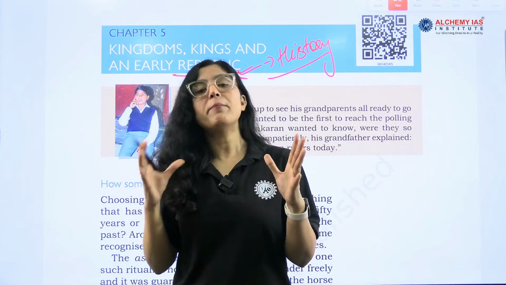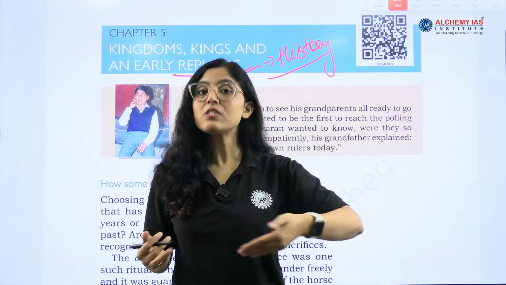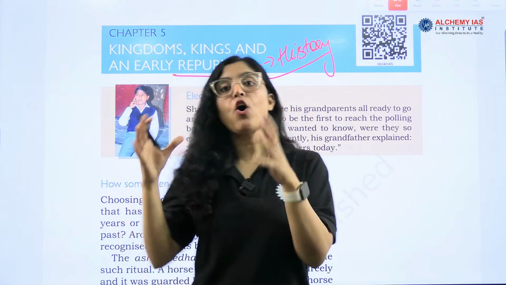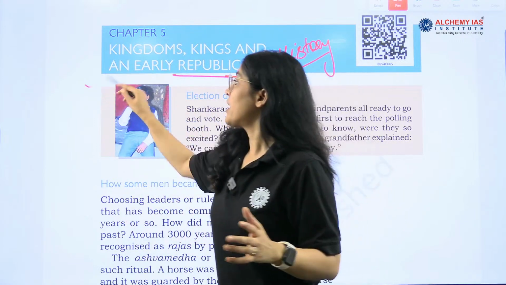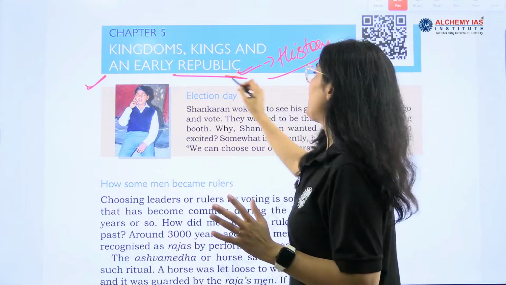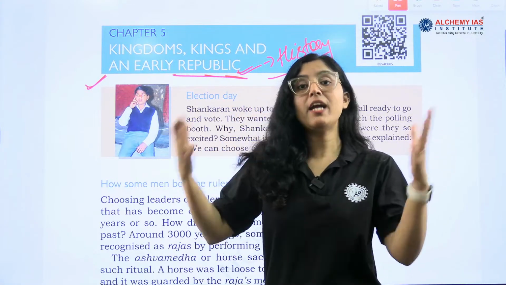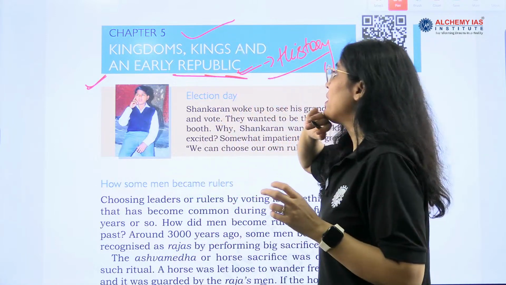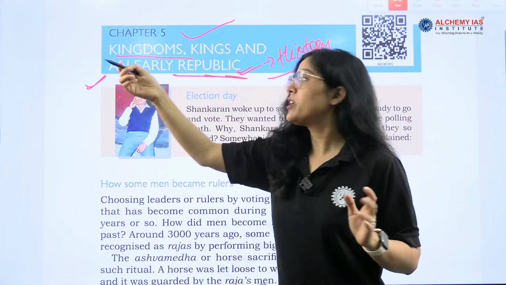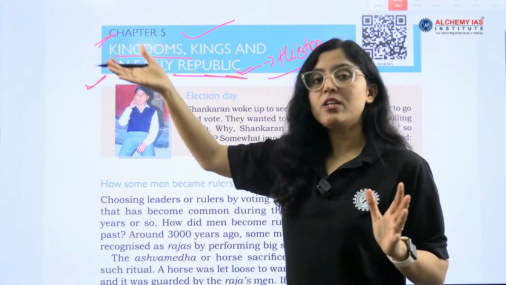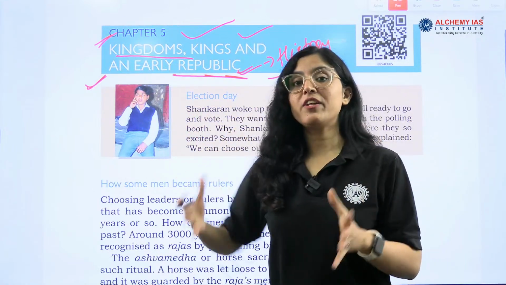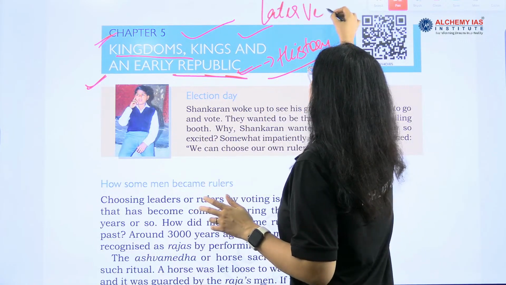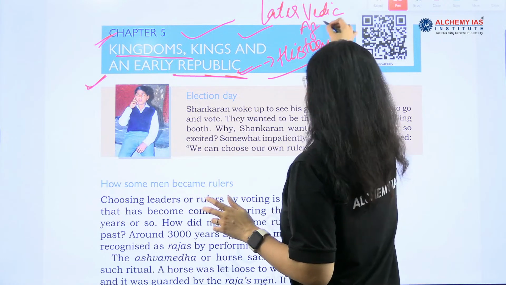So there were Mahajanpadas, whose nature differed. What were Mahajanpadas, what are Janpadas, we all will get to know today with this starting of the chapter. So republic means what? Republic means the head is elected by the public. This is the meaning of republic. We will get to know about the kingdoms that were in history after the Rig Vedic age. So it is the later Vedic age.